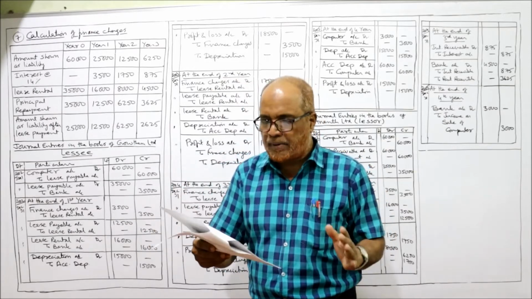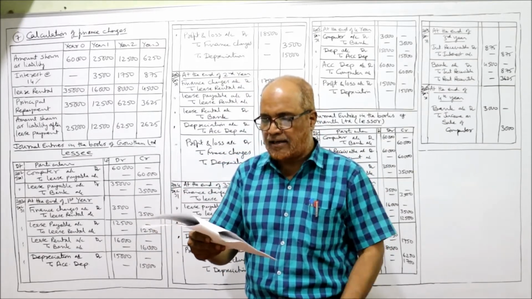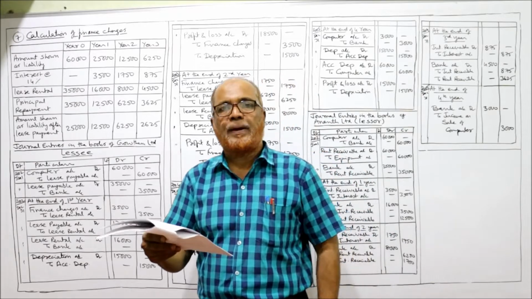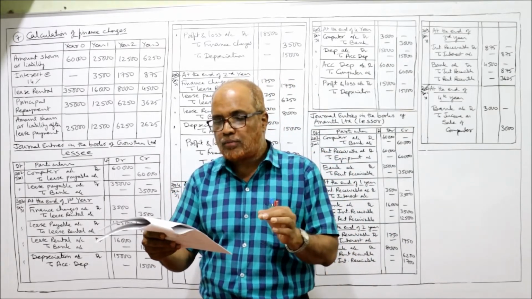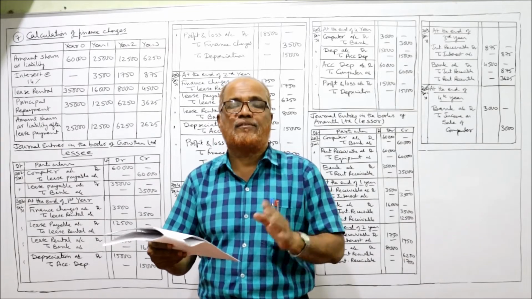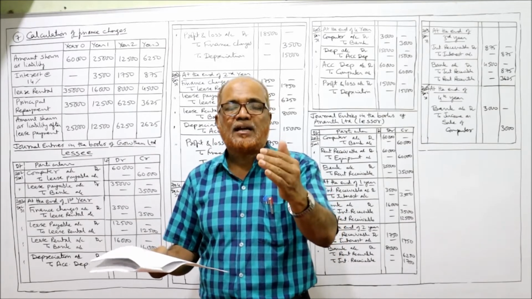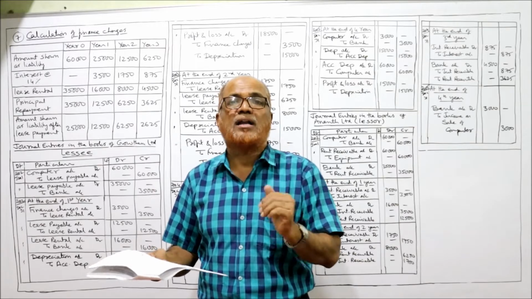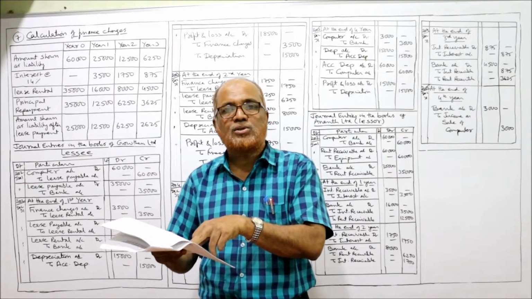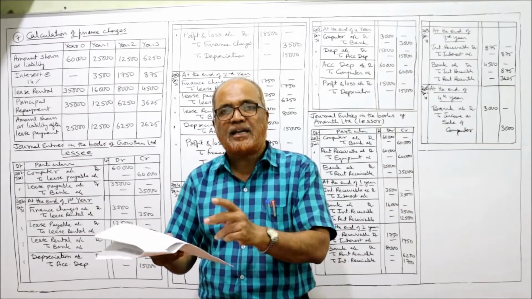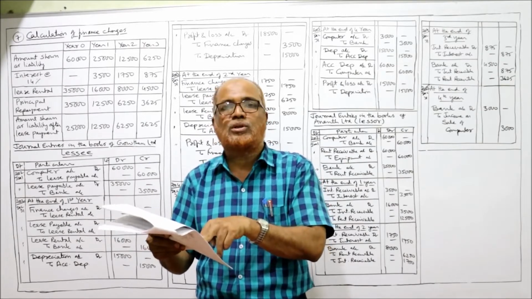The lease rentals are payable in 4 installments as under. 1st January 2002, that means the date of lease itself. That means lease rentals are paid in advance, because the deal was made on 1st January 2002 and the first rental was also paid on 1st January 2002.